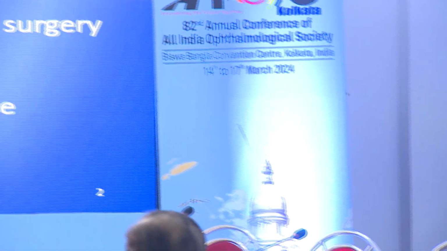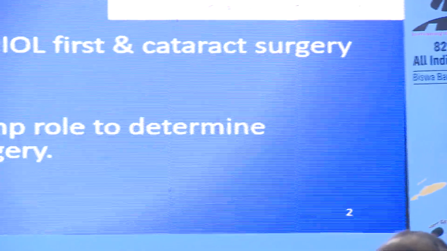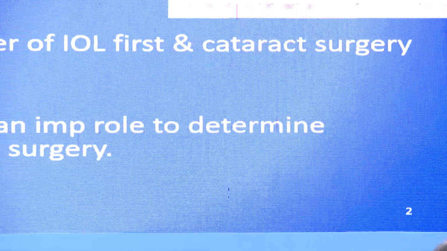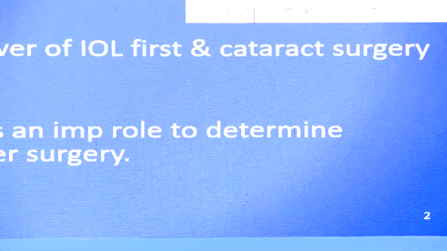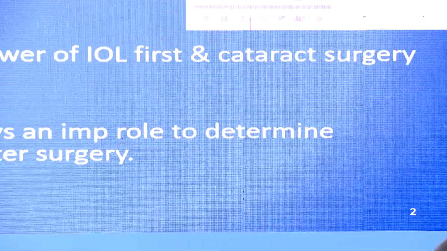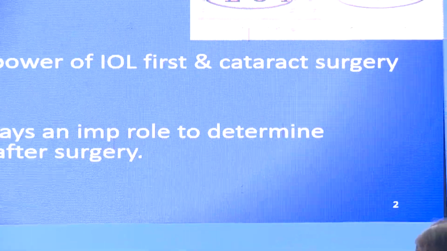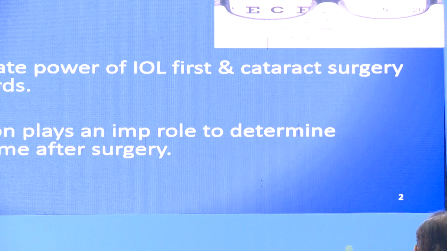So we start with the first talk of the day. This is how important perfect biometry is. We all know that in earlier times, cataract was removed first and spectacle prescription was given last. But today we calculate the power of the IOL first and cataract surgery is done afterwards. So IOL calculation plays a very important role in determining the refractive outcome after the surgery.